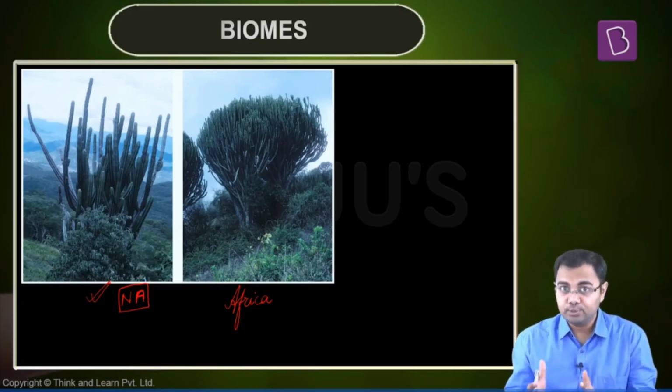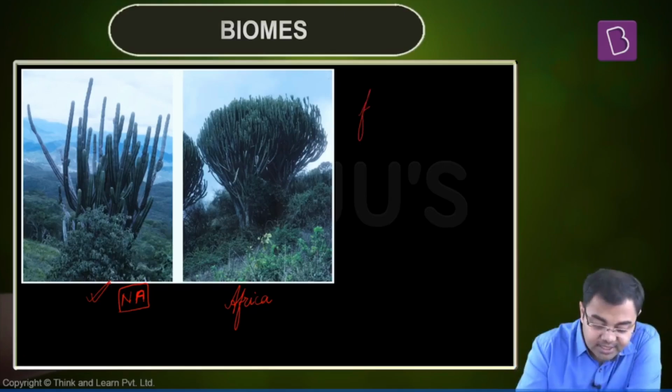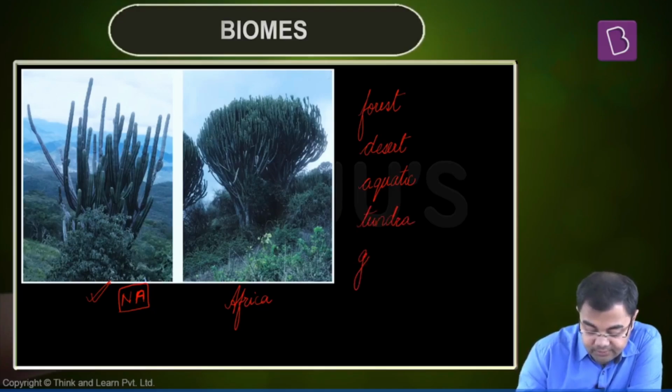When we talk about biomes, there can be various kinds of biomes, and these are terms that you often know about. For example, forest, desert. We can talk about the aquatic biomes. We can talk about tundra. So these are different types of biomes. You have grasslands, right? So these are the different kinds of biomes that we know of.